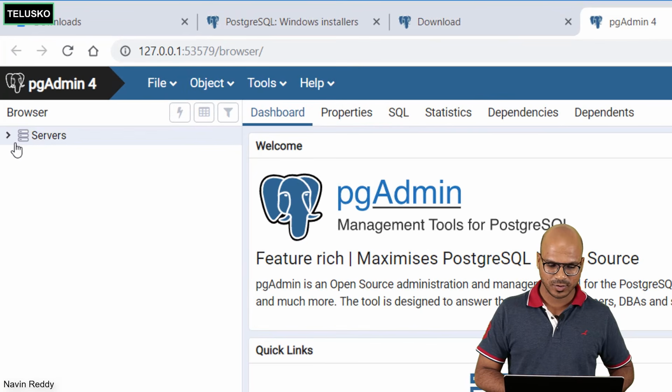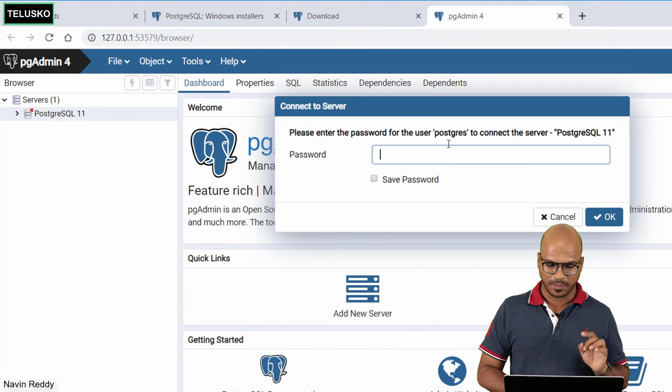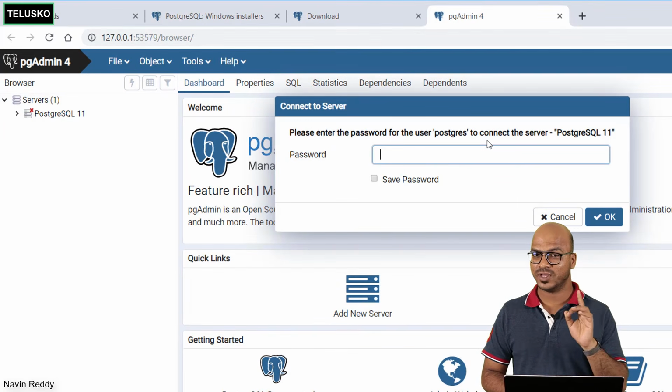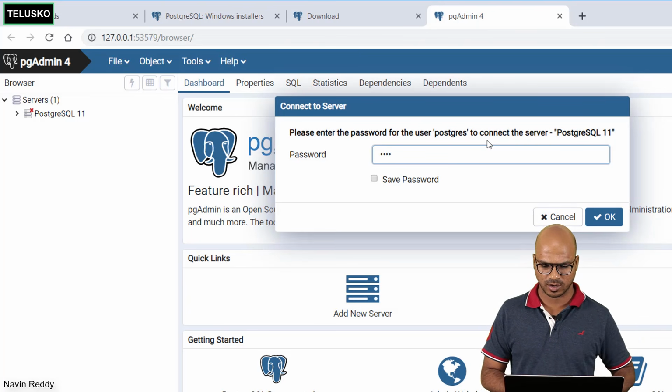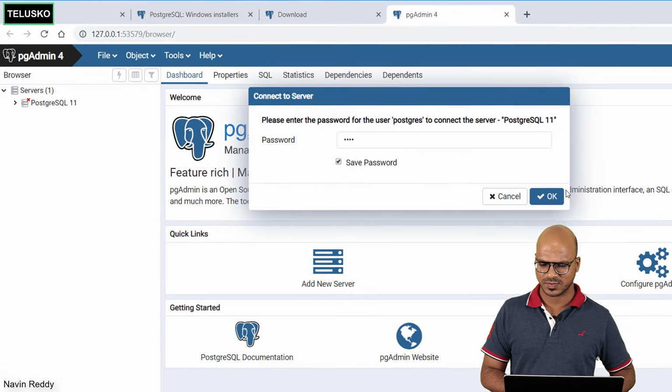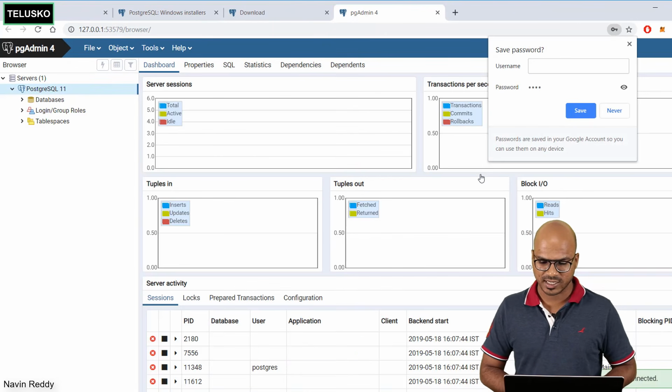Now on the left hand side, you can see we have an option of servers. By default, you got a server here. It is asking you for the password. The password we have to mention is the one we configured before, which is 1234 in this case. I will simply say save password. Click on OK. And you can see it is starting your server.